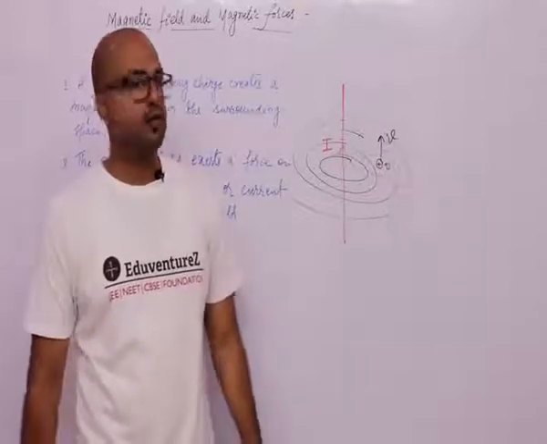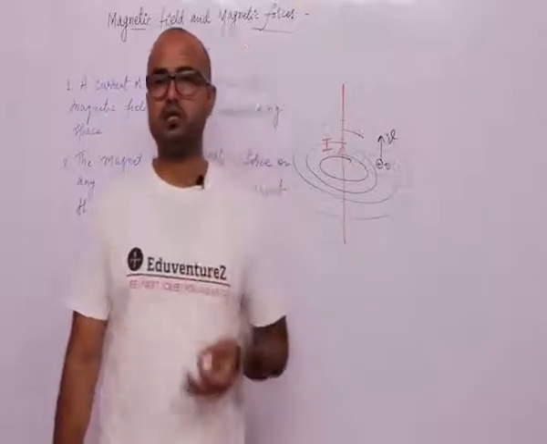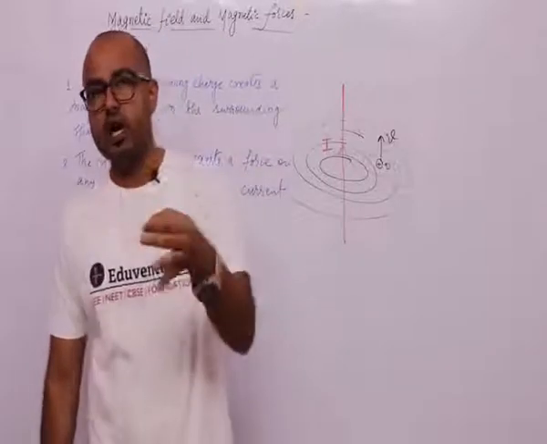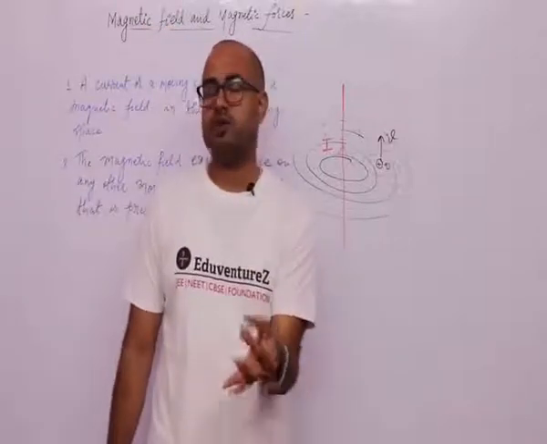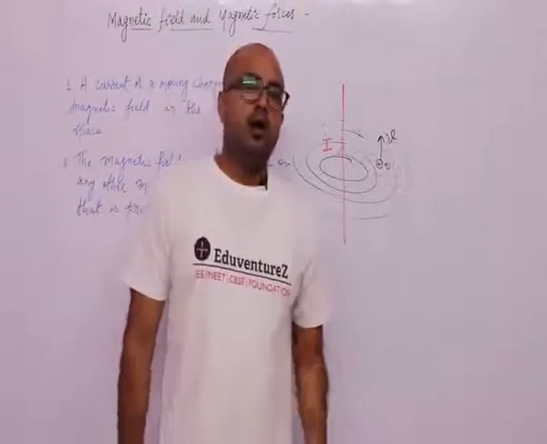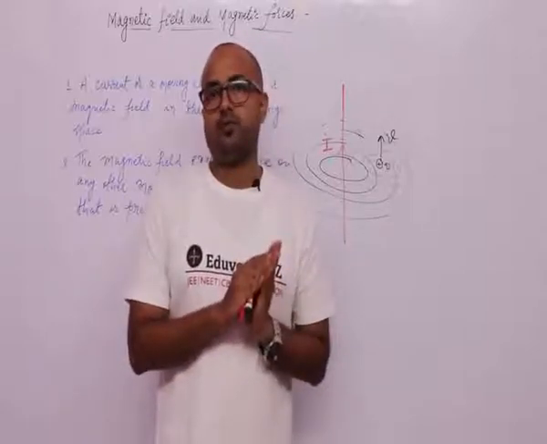Okay, so this is the basic concept of motion of charge. Motion of charge creates a magnetic field around itself. If the charge is at rest, then it will have only an electric field around itself, guys. And a current carrying wire also has a magnetic field around itself.